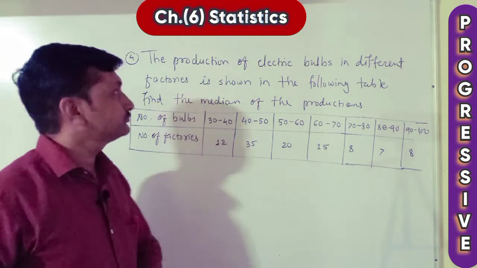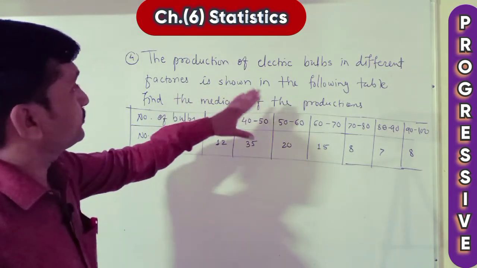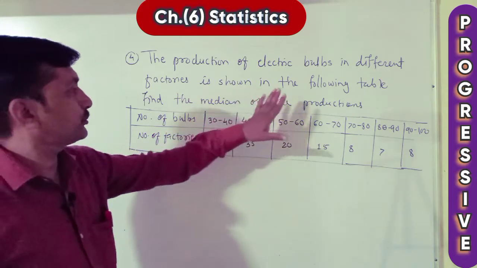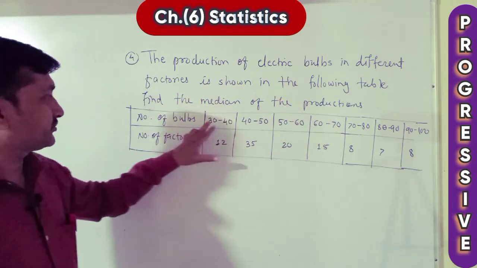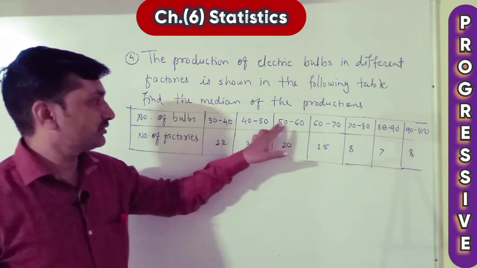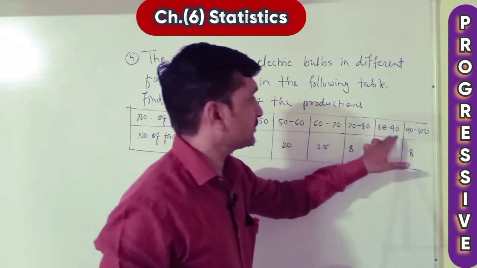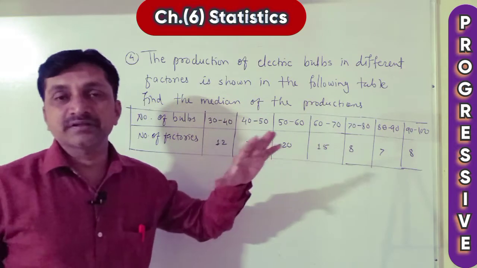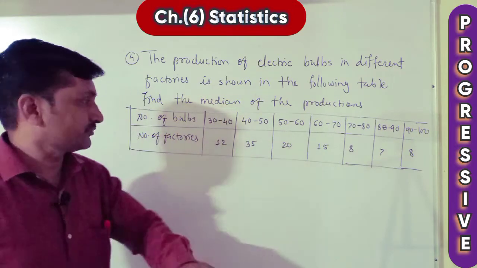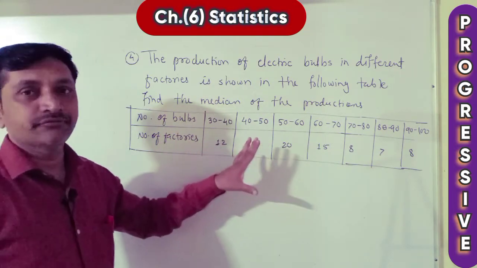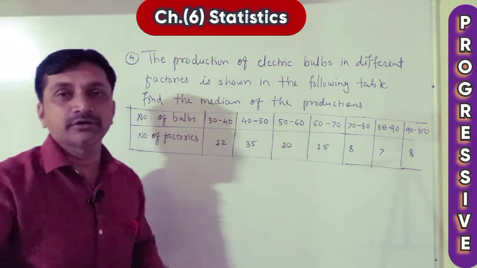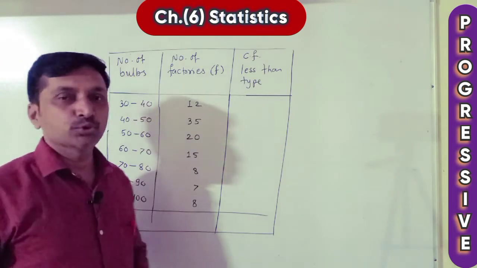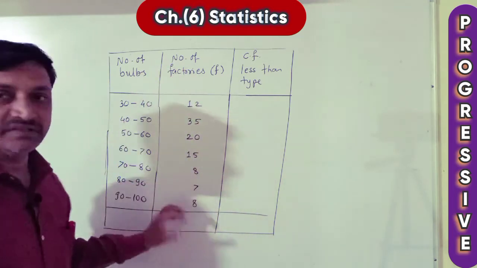Number 4. The production of electric bulbs in different factories is shown in the following table. Find the median of the productions. Number of bulbs: 30 to 40, 40 to 50, 50 to 60, 60 to 70, 70 to 80. Upper and lower limits are the same, that's why we want only 3 columns. Number of factories is the frequency. Let's draw the same table vertically. Start the solution. Both these columns are the same.